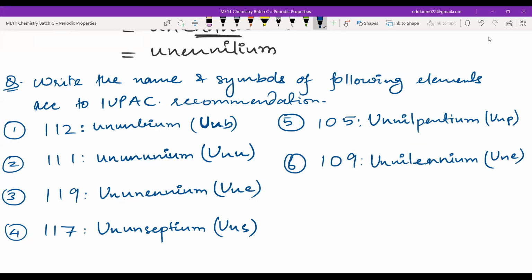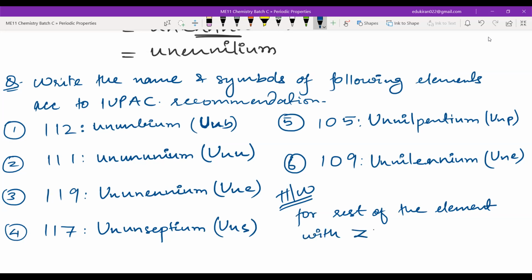Everyone is done? Yes, sir. Homework: do the same thing for the rest of the elements with Z greater than 100, that is till 118. But please remember that if you have any elements with 120, 130, you will still apply the same rules.